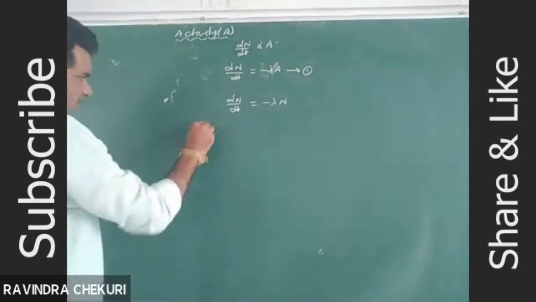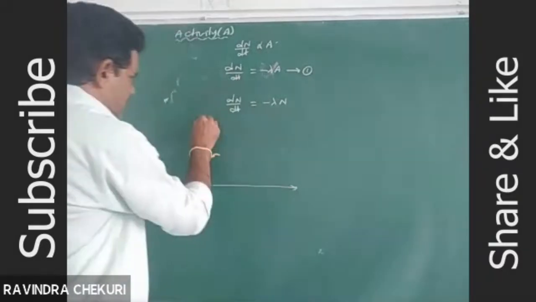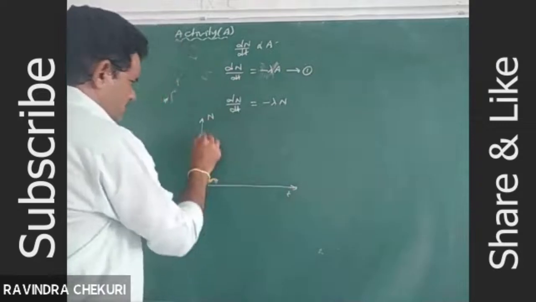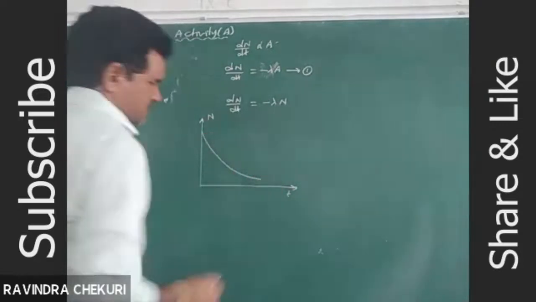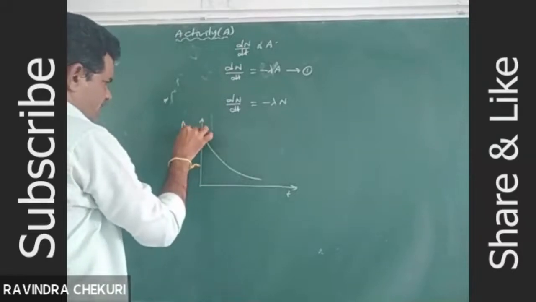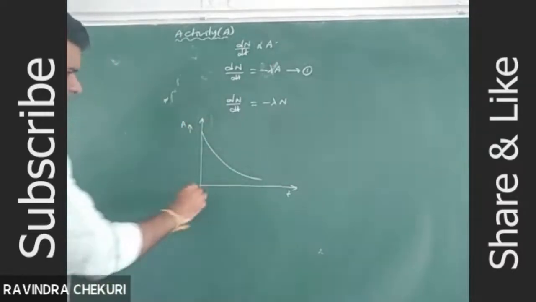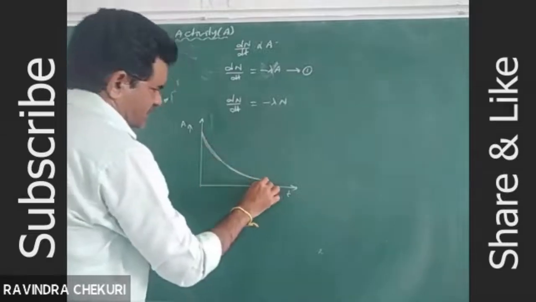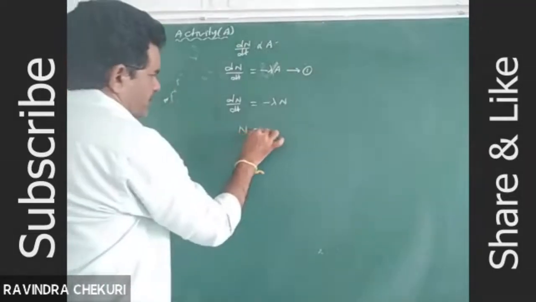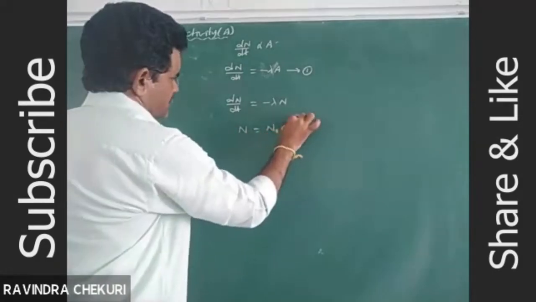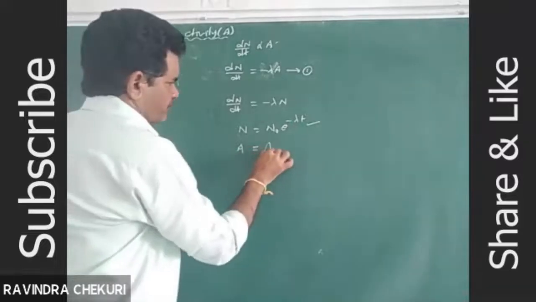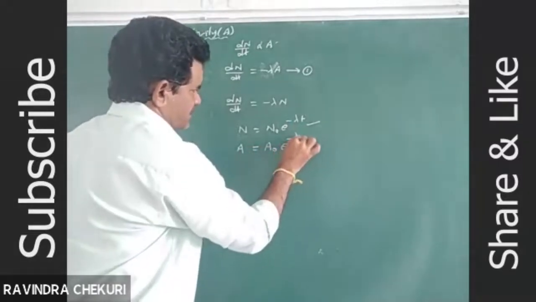What is the nature of the graph between number of nuclei present and the time interval? If time increases, number of nuclei present decreases. Also, with activity taken along the y-axis and time along the x-axis, as time increases, activity decreases. Same as N equal to N0 into e power minus lambda t for the number of nuclei, in terms of activity, A is equal to A0 into e power minus lambda t.